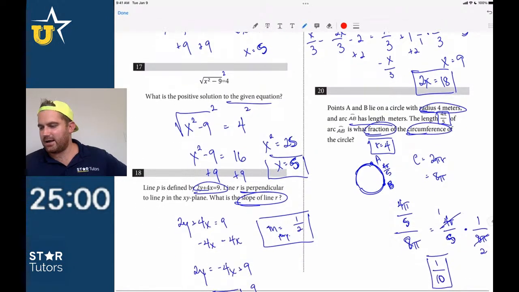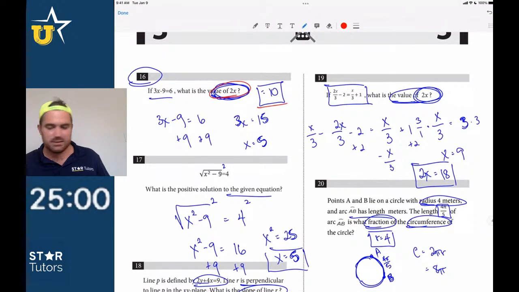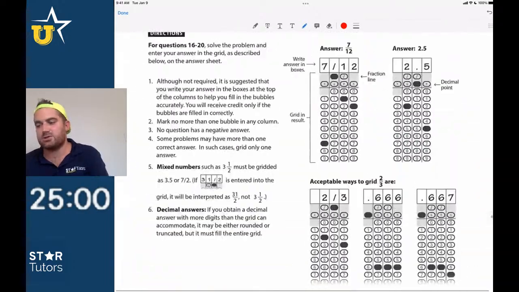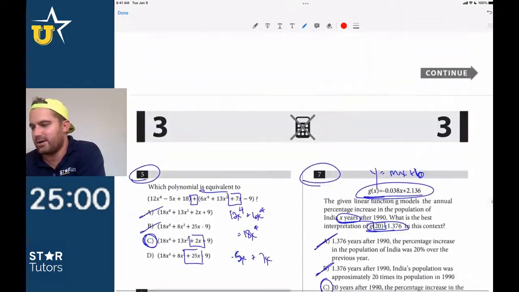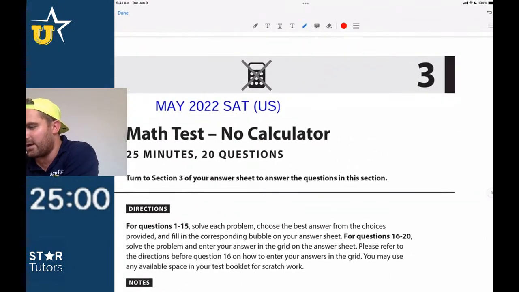17 is 5. 18 is 1/2. 19 is 18. And 20 is 1/10. Yeah, so again, guys, we'll say 20 out of 20 because we don't know about 15. Again, they'll omit that one for you. I'm not sure why there's an issue there.